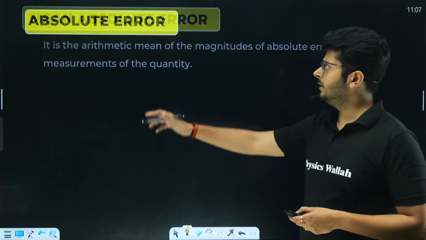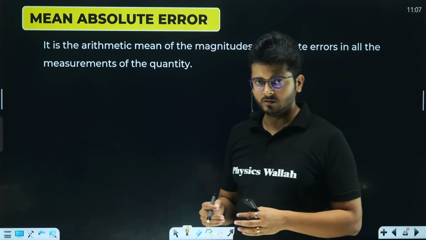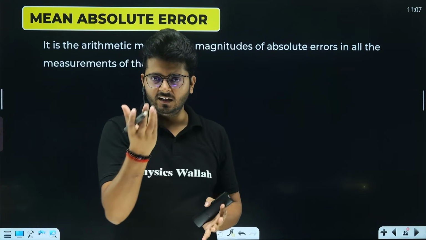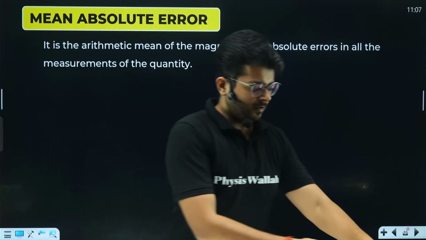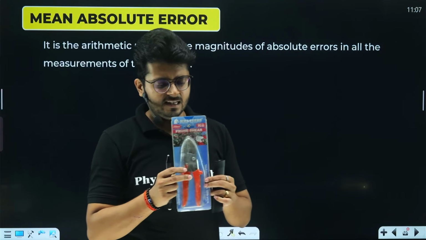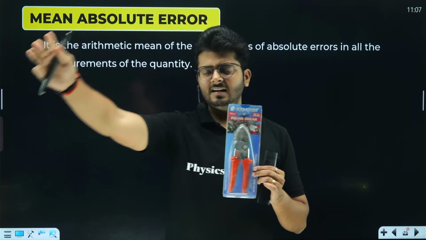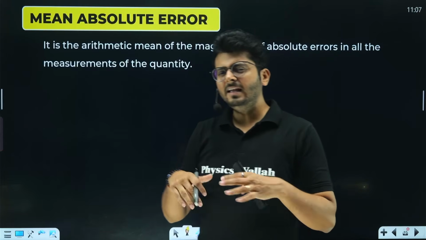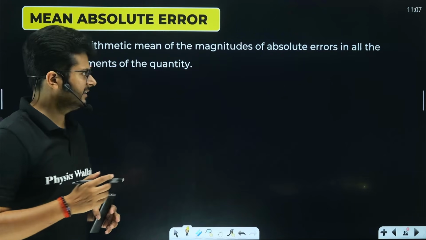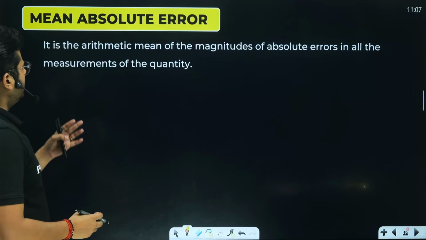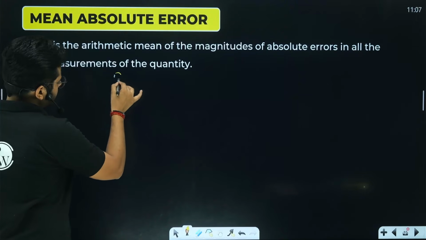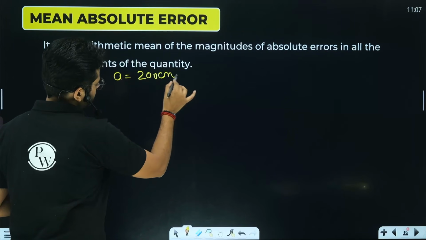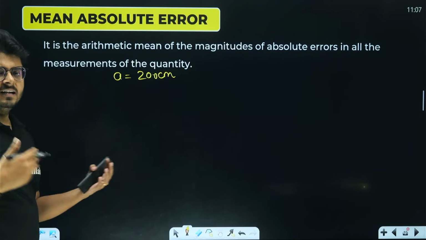Let's talk about the next one, which is the mean absolute error. Whenever we talk about the mean of anything, we are talking about a data set, not an individual data. Imagine that we have the same object, and we give this object to the entire class just to measure it. Every kid takes a different measurement. Let's say the actual value was 20.0 centimeter, and different kids are giving different values.